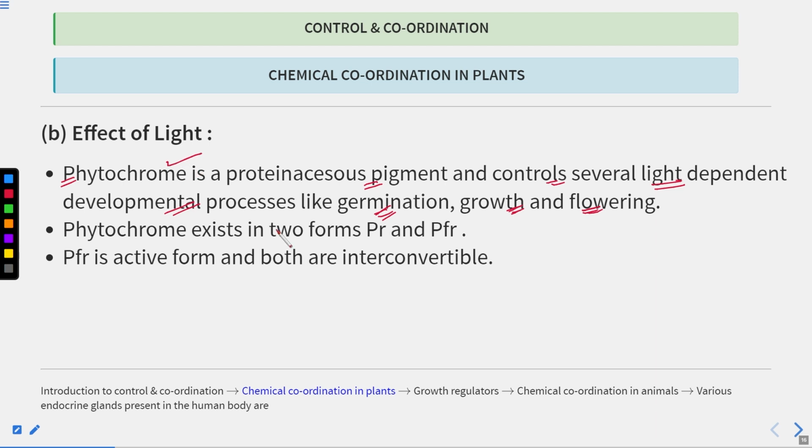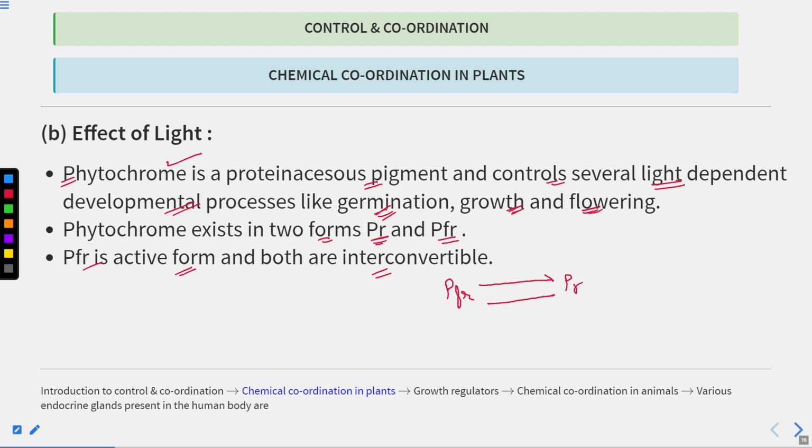Now phytochrome exists in two forms, PR form and the PFR form. PFR is the active form, and both PR and PFR forms are interconvertible. So phytochrome first of all exists in two forms, PFR and the other form PR.